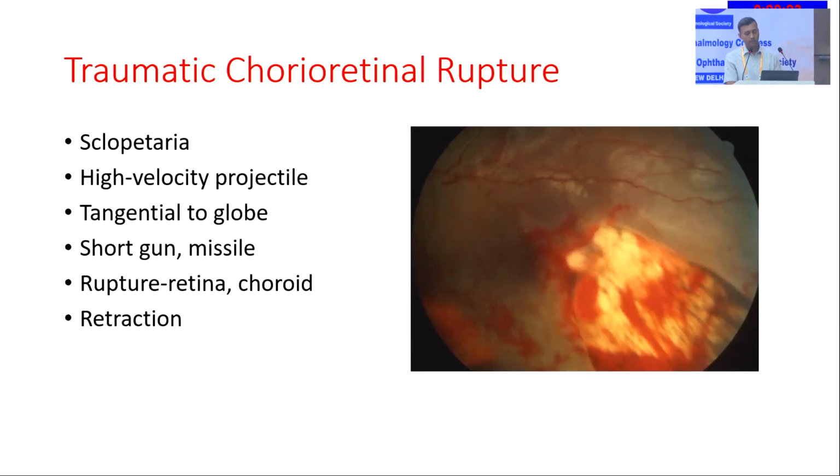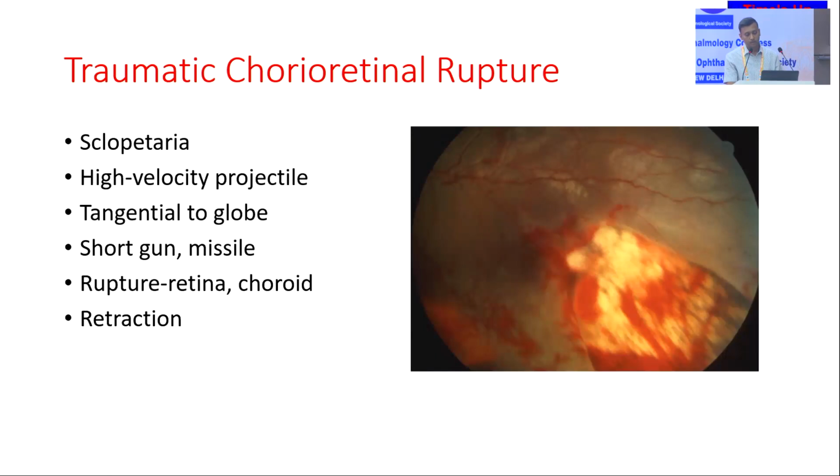Now, in the case of war, sometimes we come across a traumatic chorioretinal rupture, which is secondary to a high-speed missile injury. Actually, this is a case of coup injury where a missile grazes the temporal part of the eyeball, and all the shear stress and shock waves cause damage to the temporal part of the retina. Here you can see the temporal part of the retina is totally sheared out, leading to loss of the retina and choroid, leaving the sclera totally bare.